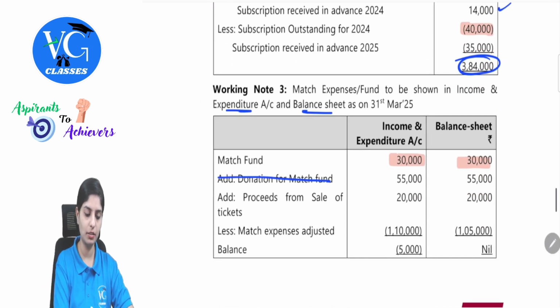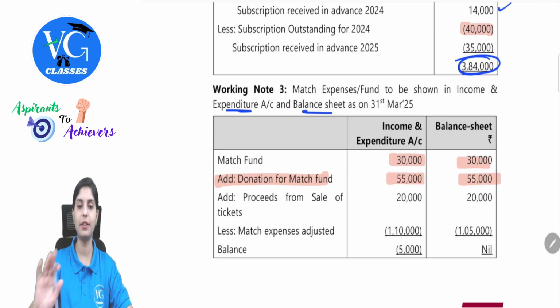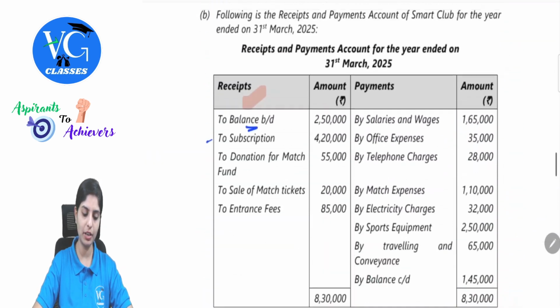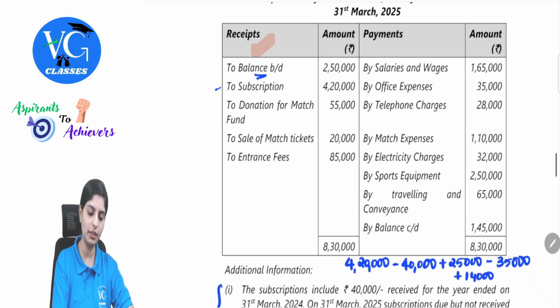Donation for match fund. Donation for match fund, we are adding 55. Clear with this? So now we have just started with the working note. Whenever we come across such items, we will record.